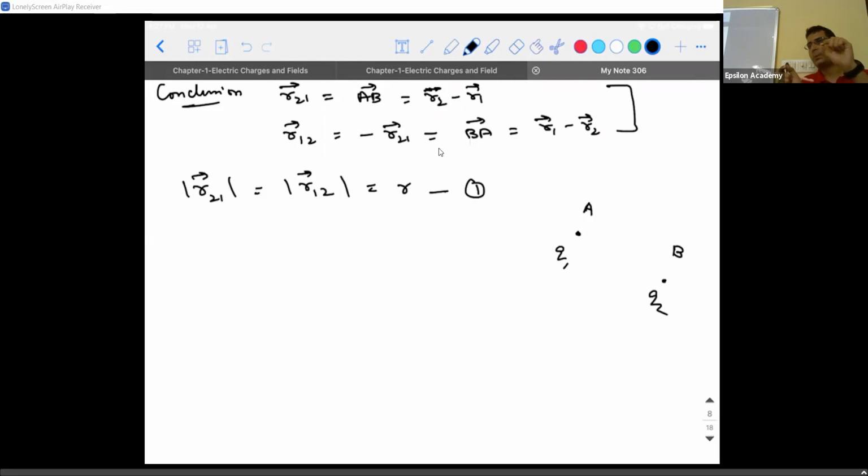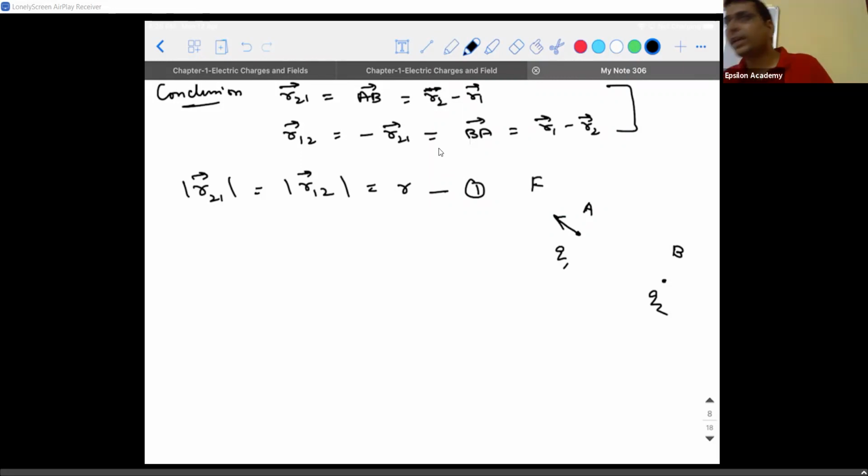So A and B are of same nature means what kind of a force will exist between them? Repulsive or attractive? Repulsion. Means A will experience a repulsive force away from B, so it will tend to move in this direction. Are you guys able to visualize it? So this is the direction in which the force is going to be experienced by A due to B. I will just call it F. I'll give a symbol to it later.